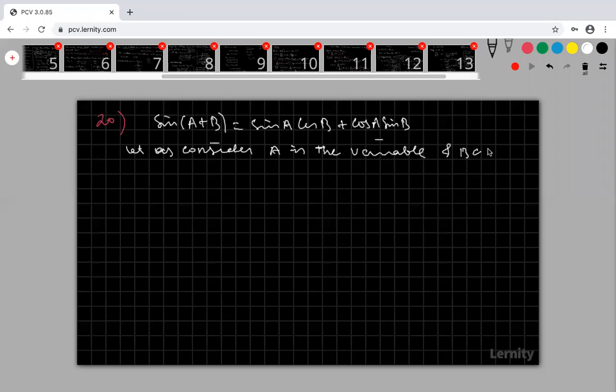Now differentiate with respect to x, because A is the variable.